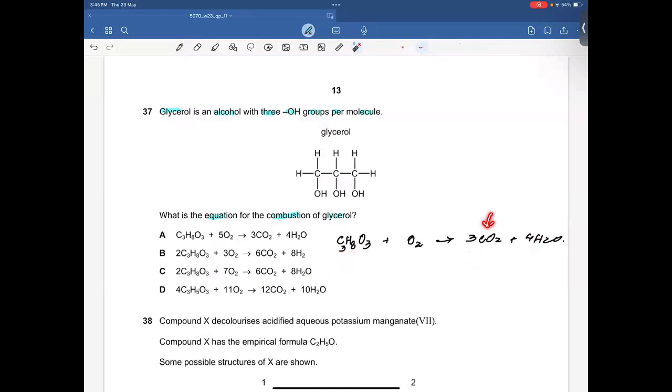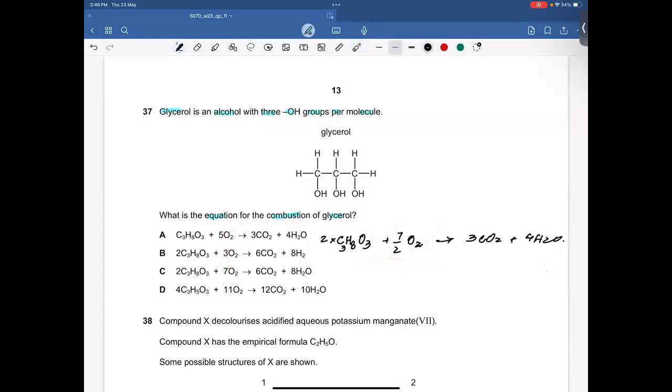Let's talk about the oxygen atoms. 3 times 2, 6. 6 plus 4, 10. So we have 10 oxygen here. So we have already 3. So to make 10, how much oxygen do we need here? We need 7/2. So we have 7 oxygen here, 3 oxygen here, to total 10 oxygen. But the examiner has not written any option like this, which means we need to multiply the entire equation by 2.